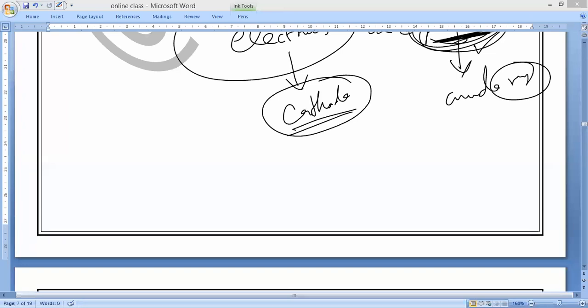Yeah, Dalton's atomic theory. He said atoms are indivisible. Yes or no? That is the first point of Dalton's atomic theory. But it has been proved now, is it right or wrong? It has been proved that it is not indivisible. It is made up of much smaller particles, so we can divide it further into 3 subatomic particles. The third subatomic particle is the neutron. We'll see in the next class.